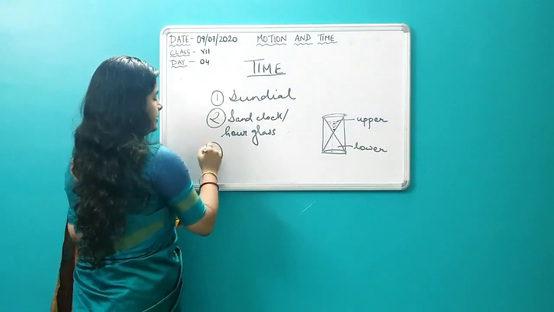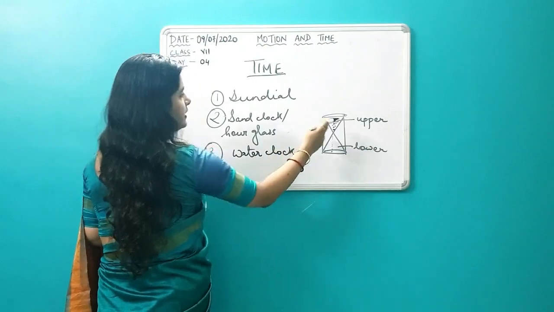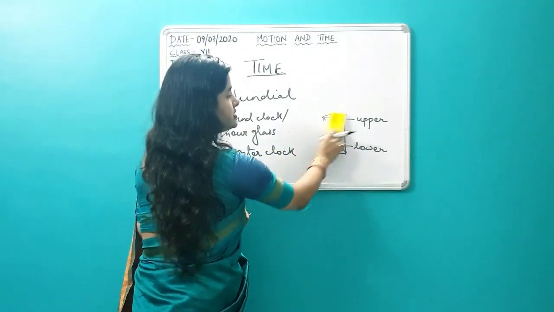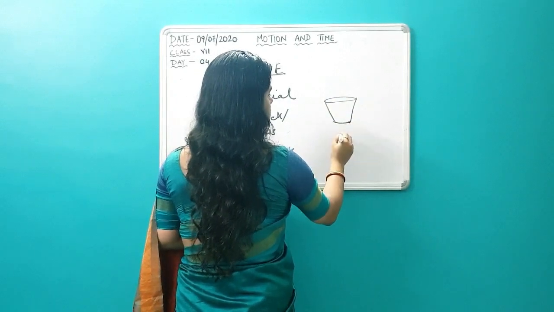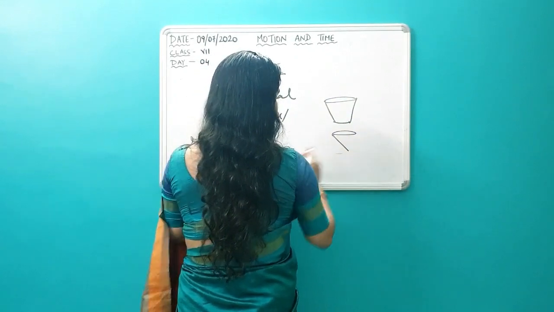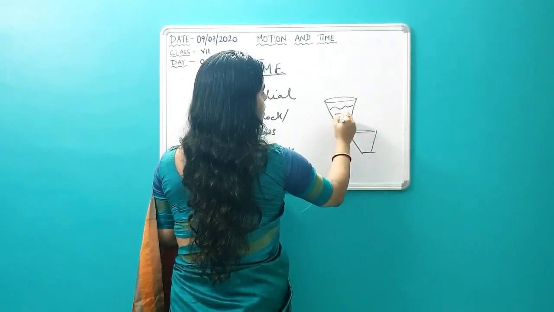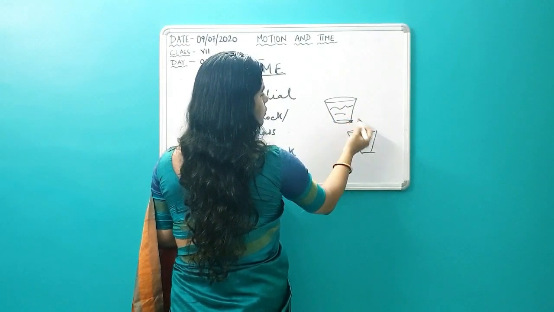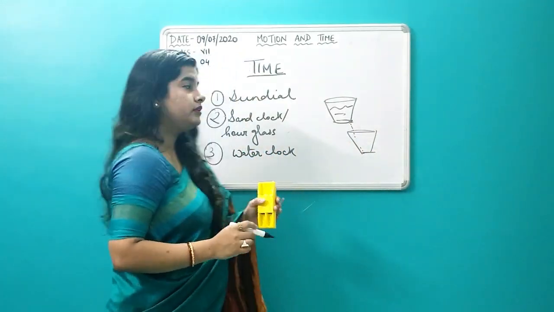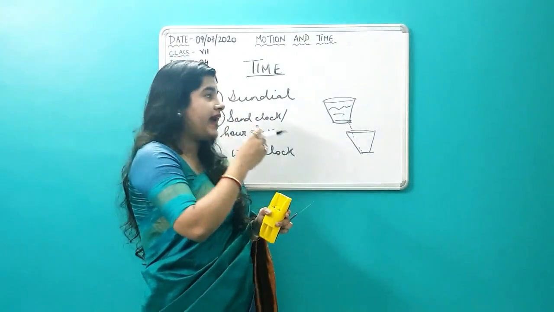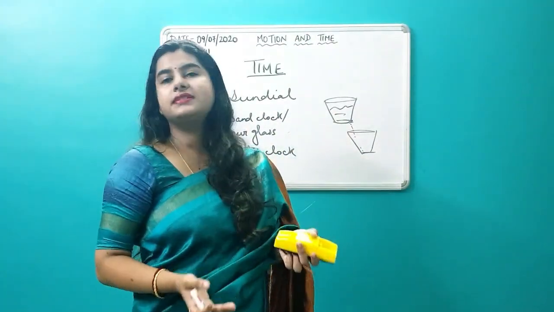And number 3, there was the water clock. The water clock was somewhat like the sand clock, but instead of chambers, there were 2 beakers. This is one and this is another beaker. One contained water and there was a hole on a cord, and this water used to drip to the second beaker. And the time to reach the second beaker every time was the same.